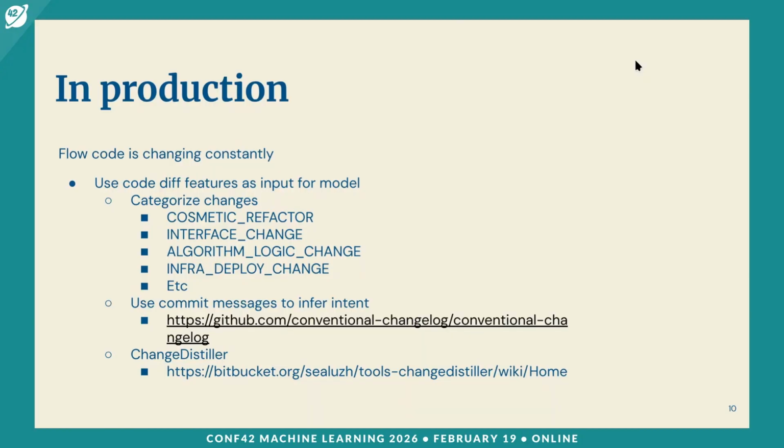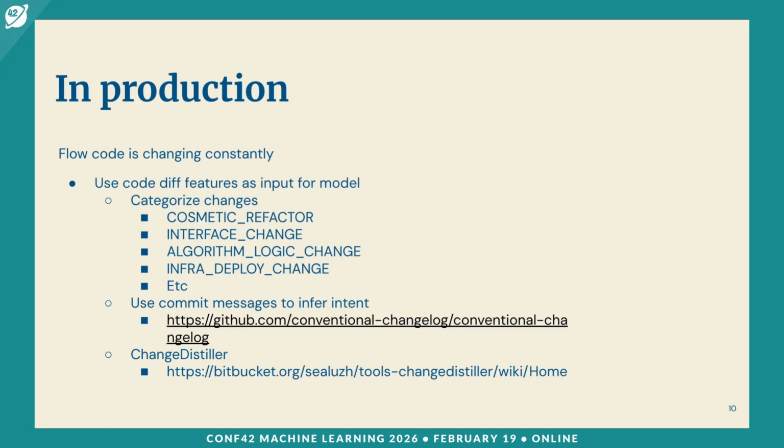So how do we actually take this from a synthetic demo to a production flow that can actually change over time? For that, we need to take into account that the code can change, and many regressions are actually conditional. The same inputs can be okay in the first version of the code, and in the second version of the code, they can fail.